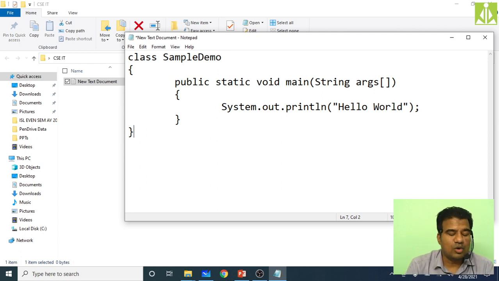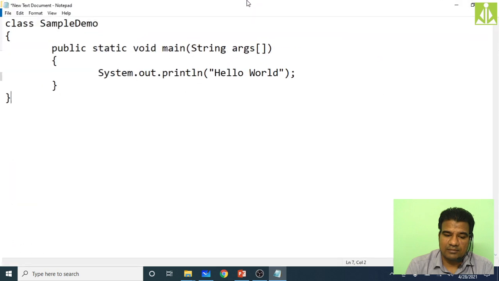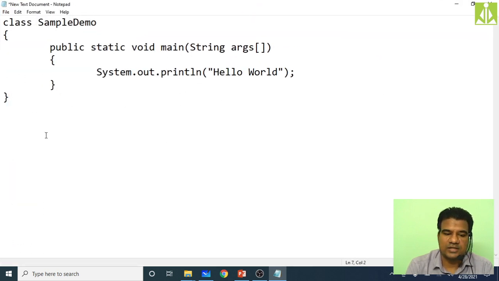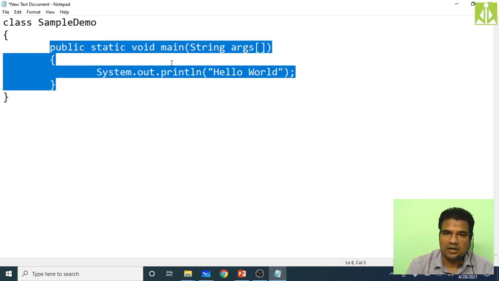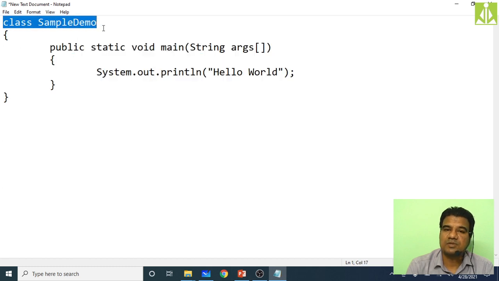You may have any number of classes in a Java program. As many classes as you want you can take, but one and only one class needs to have the main method, and the class which has the main method we call the public class. It has a special role in your Java program because it is the initiating point. For this class we don't create any object. This class will be executed automatically by the virtual machine, and this is the initial point of execution in your Java program.